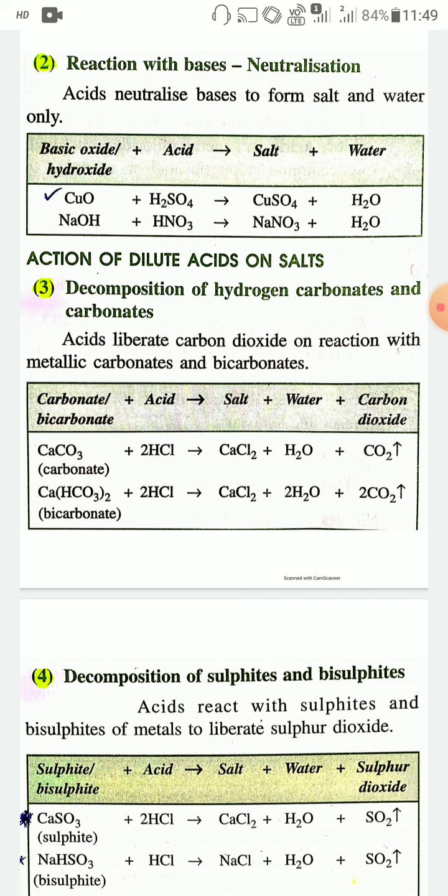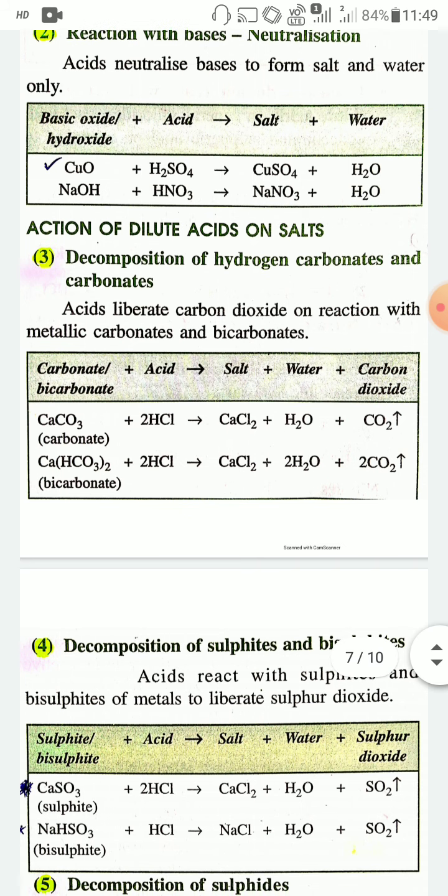The scheme of this reaction is: carbonates or bicarbonates of metals plus dilute acid gives salt plus water plus carbon dioxide gas. For example, when calcium carbonate, CaCO3, reacts with hydrochloric acid, 2HCl, the salt is CaCl2, calcium chloride, plus water, H2O, plus carbon dioxide gas.